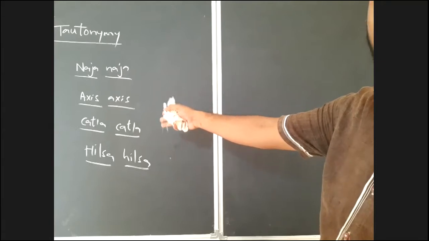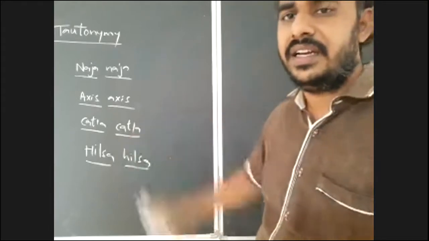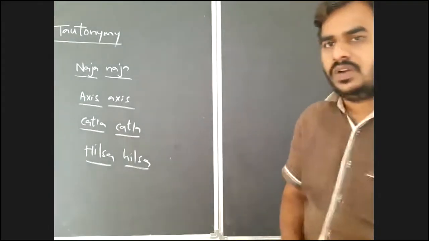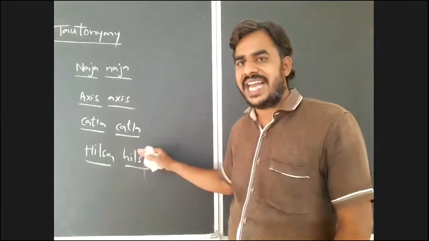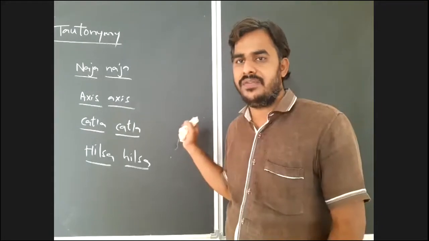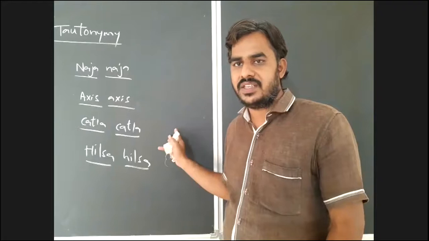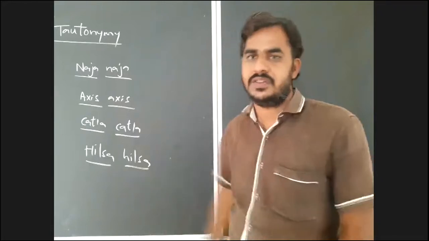That also you have to remember. After that, Hilsa, it is also a fish. So these are some examples of tautonyms. Wherever you find this type of binomial names, these are called tautonyms. That also you have to remember.